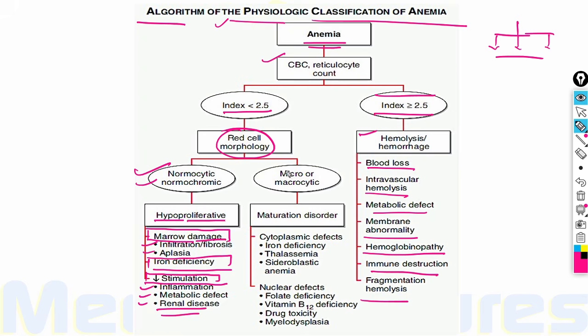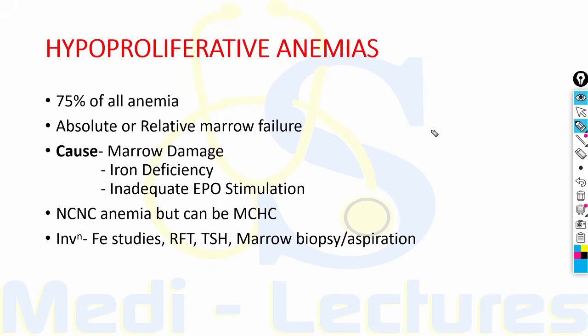If the red cell morphology shows microcytosis or macrocytosis, there will definitely be a maturation disorder. The cytoplasmic defects can be there or the nuclear defects can be there. The cytoplasmic defects will lead to microcytosis in the form of iron deficiency, sideroblastic anemia, and thalassemia. On the other hand, nuclear defects will lead to macrocytosis, which can be due to folate deficiency, vitamin B12 deficiency, myelodysplasia, or drug toxicity. Now let's discuss the various categories in detail.